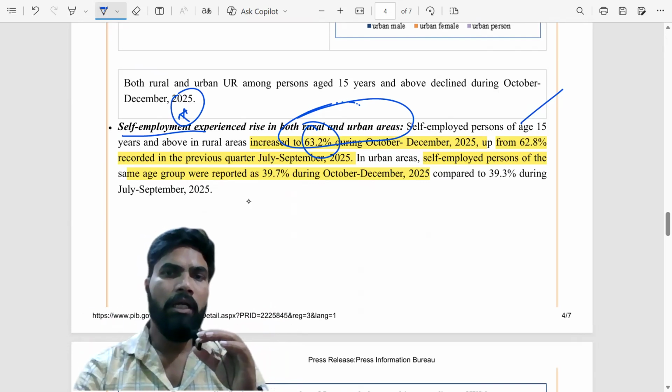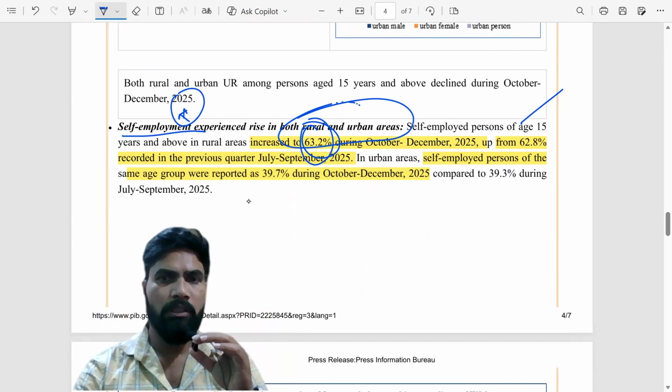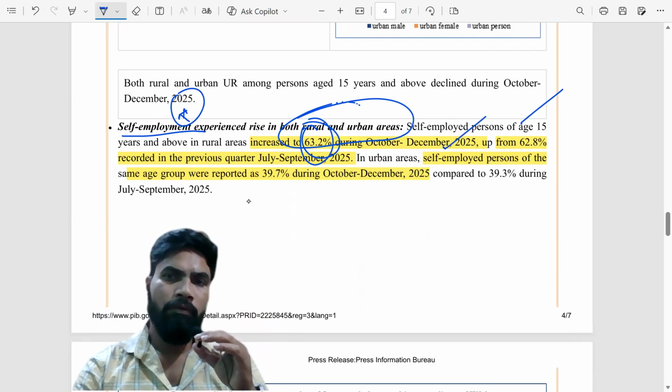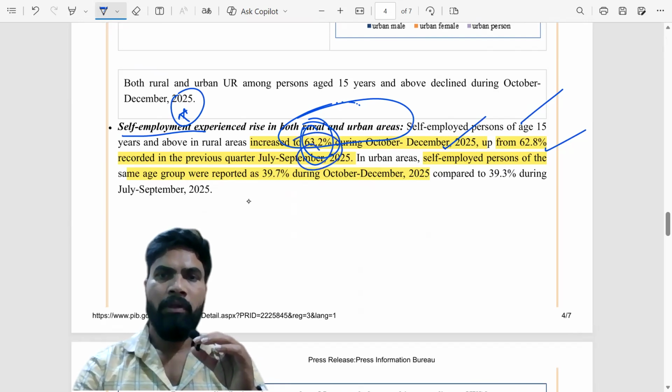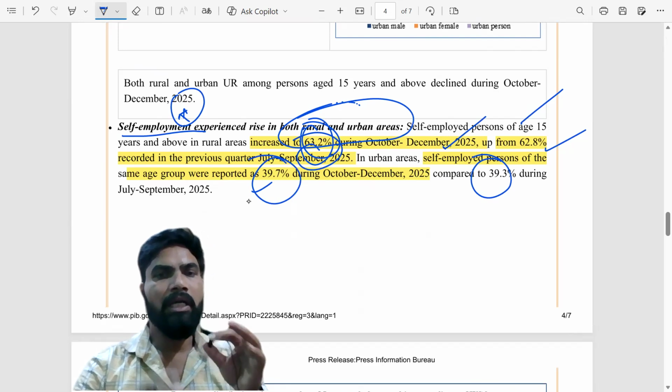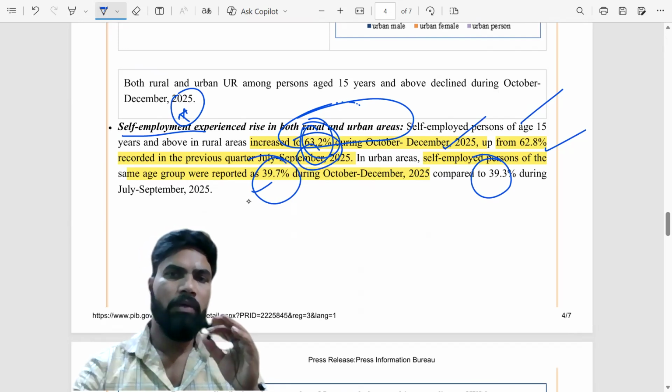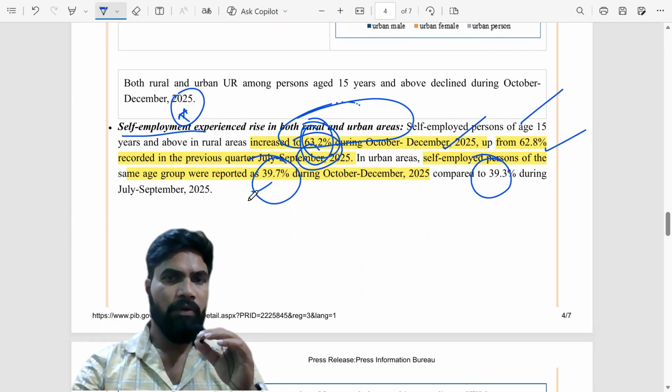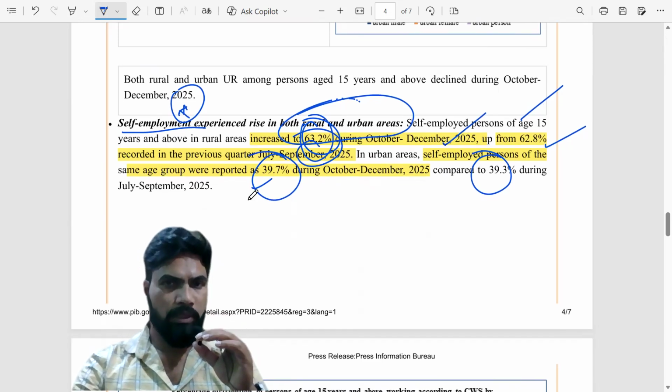Anyhow, it increased to 63.2% in the third quarter from 62.8% in the second quarter. Okay, that is July to September quarter. If you take urban areas, here also it was reported as 39.7% during the third quarter compared to 39.3% during the second quarter. So there is a slight increase of 0.4 percentage points.